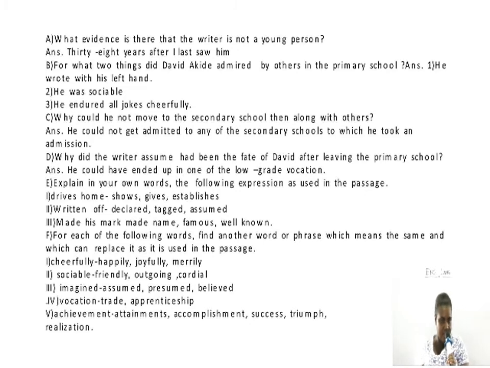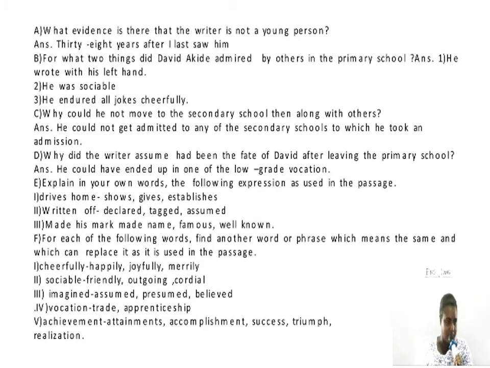For what two things was David Akinde admired by others in the primary school? So here we read it, and people liked him for some things he does. That is the one. He wrote with his left hand. That made people admire him. Then he was also friendly. That is, he was sociable. He was able to connect with everybody in the school, no matter his level.